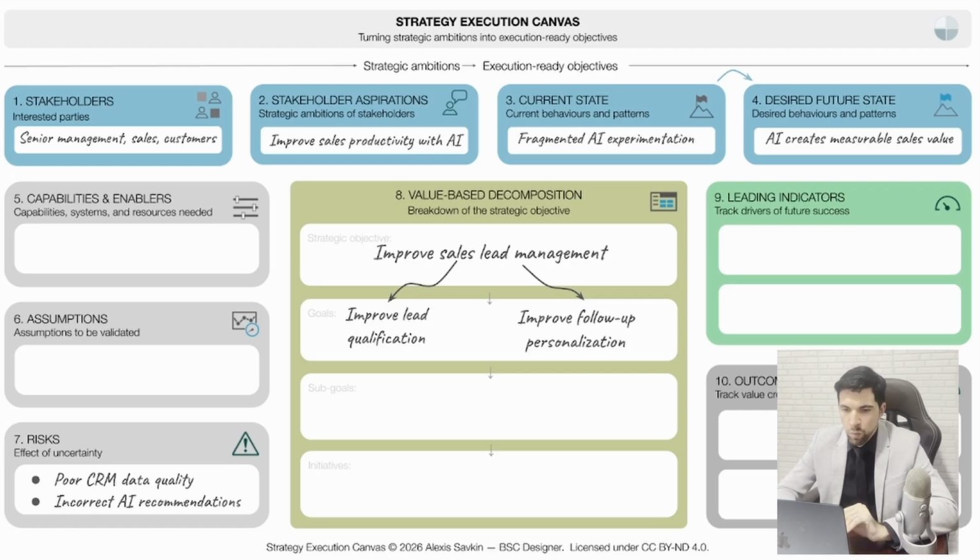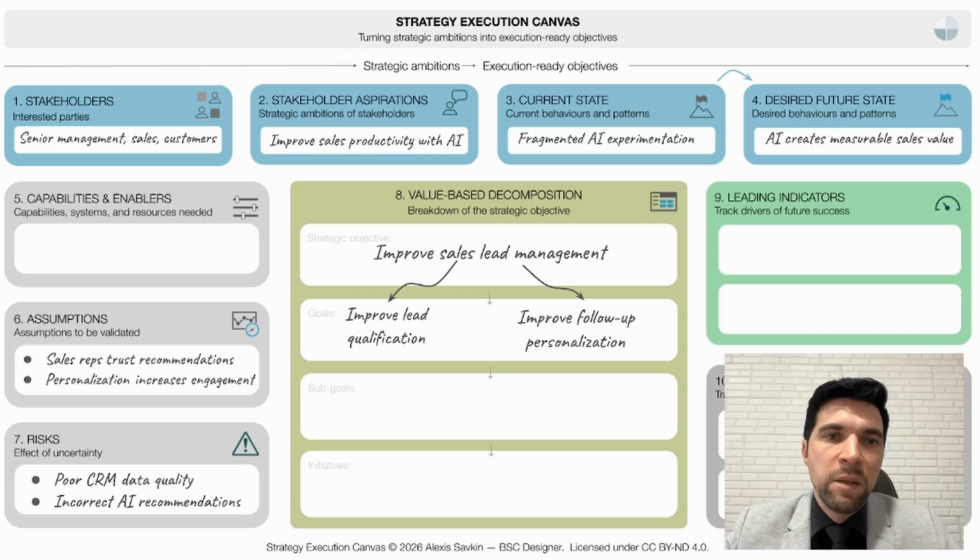In our example, one assumption is that sales representatives will trust AI recommendations. If they don't trust the system, they simply won't use it. Another assumption is that better personalization will increase engagement with potential customers. And that's exactly what we are going to validate in practice. Now, let's get back to the decomposition and refine our goals further.